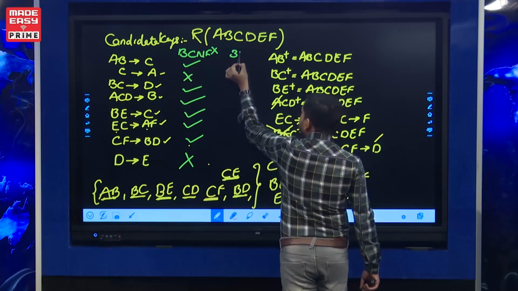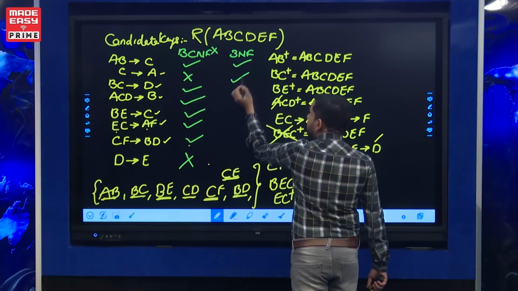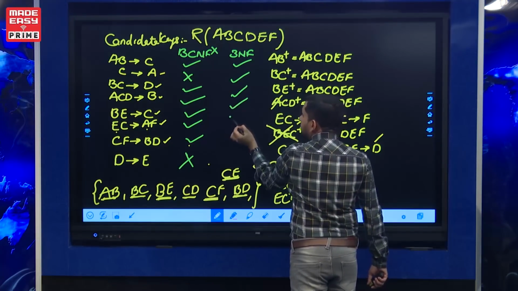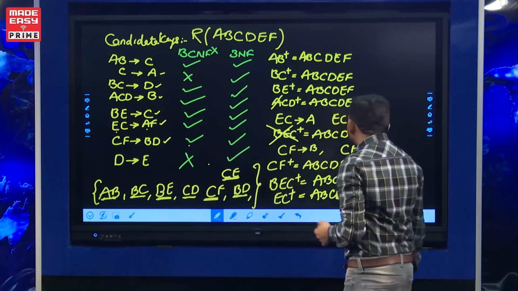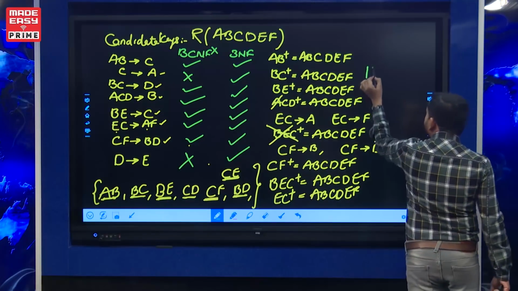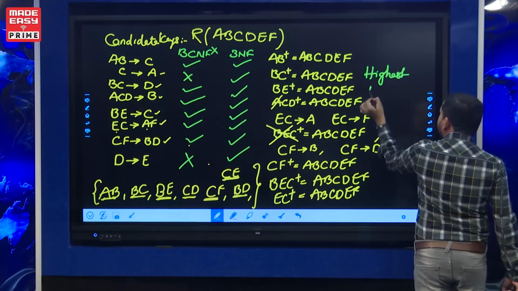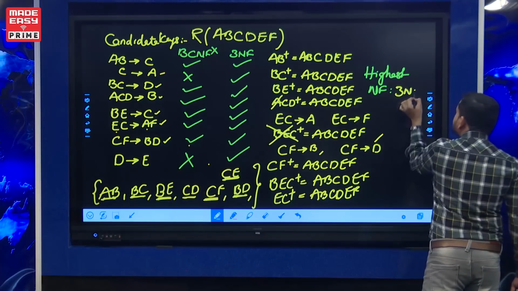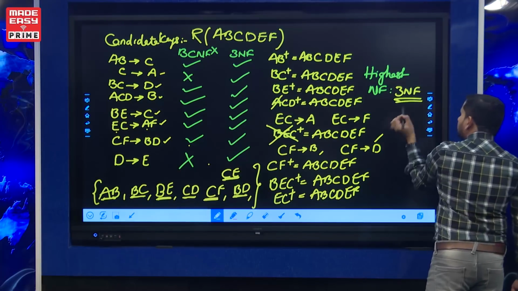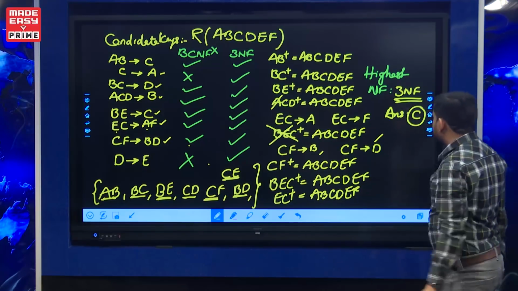Then if we apply 3NF, because every attribute is a prime attribute, there is no chance to fail for third normal form. Okay, third normal form is guaranteed. So the highest normal form of the given relational schema is 3NF, so the answer to this question is option C.